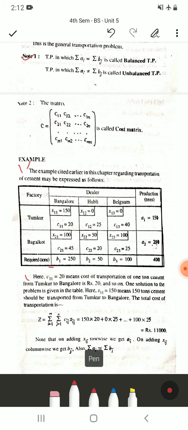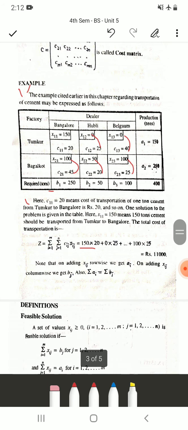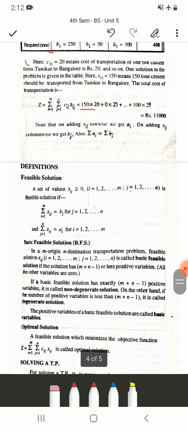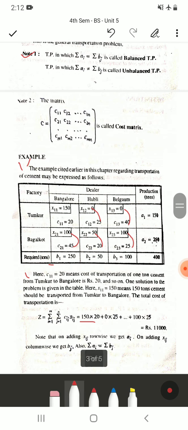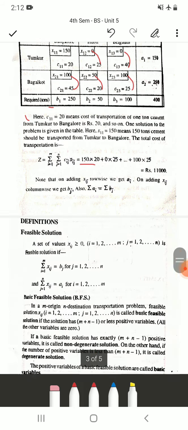So it is 150 into 20 plus 0 into 25 is 0, 0 into 40 is 0, and this is 100 into 45 plus 50 into 20 plus 100 into 25, and so on. Therefore the total transportation cost will be 11,000. So this was a general problem. You understand better when we solve problems on this, which we will do in the next class.